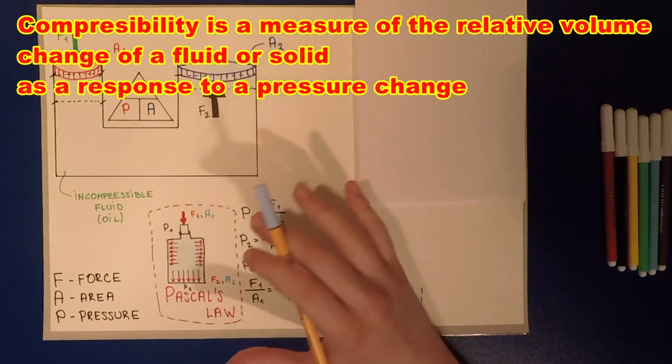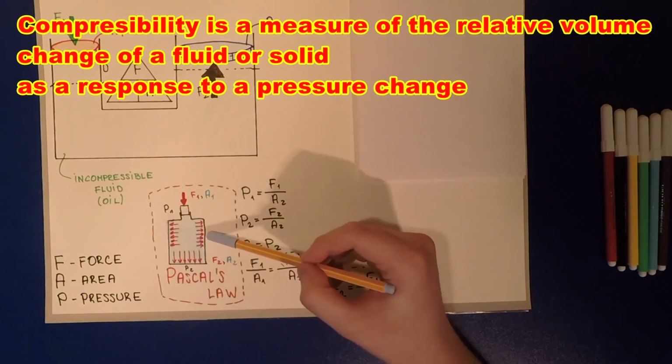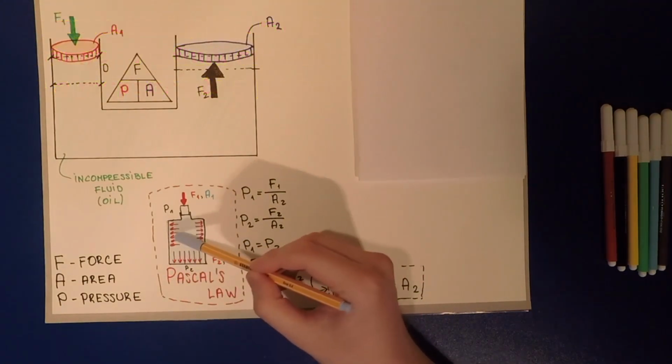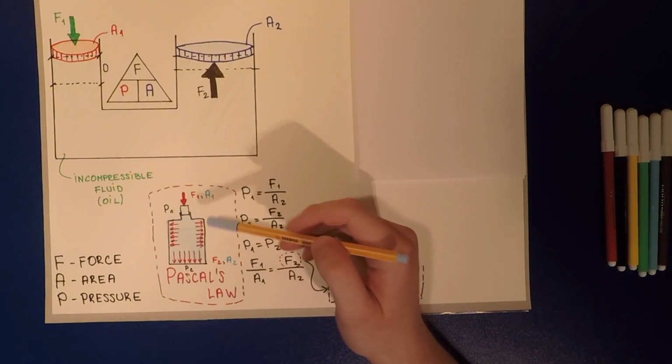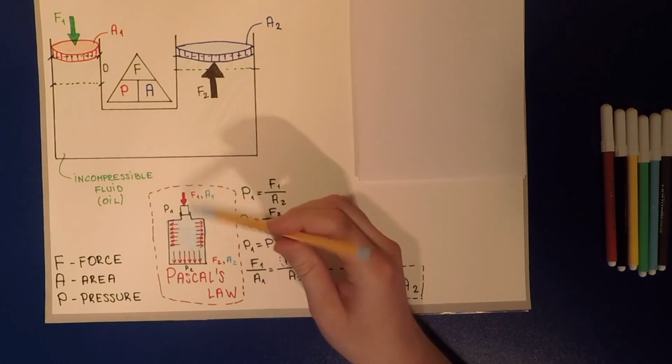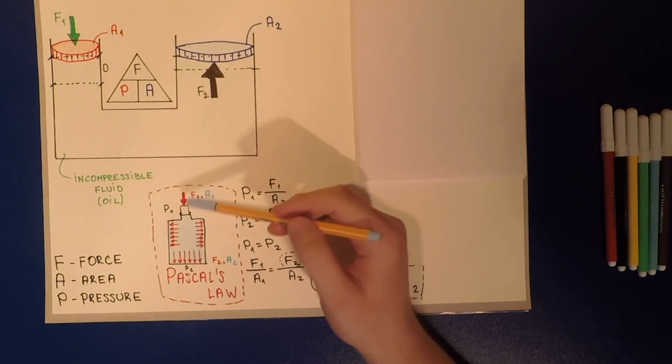So for example, you have a bottle. Here's a little bottle filled with water, and you have a piston in the opening, and you push that piston, so you create a pressure change.